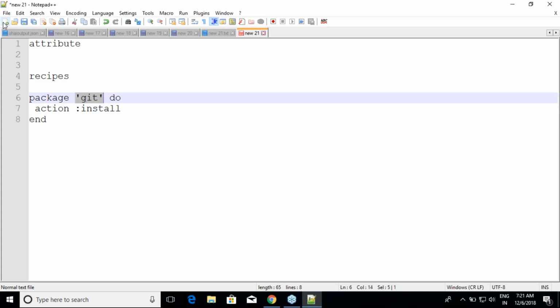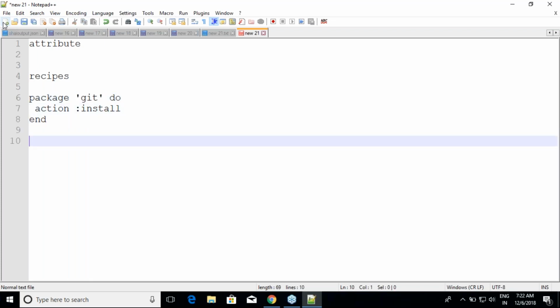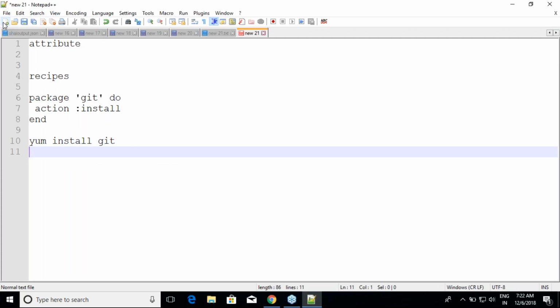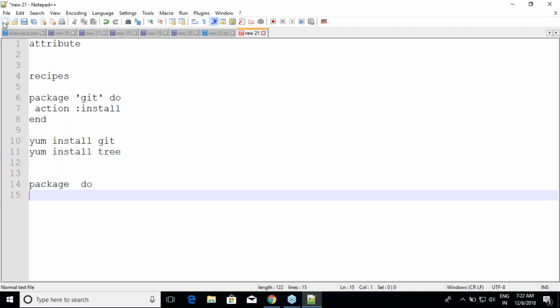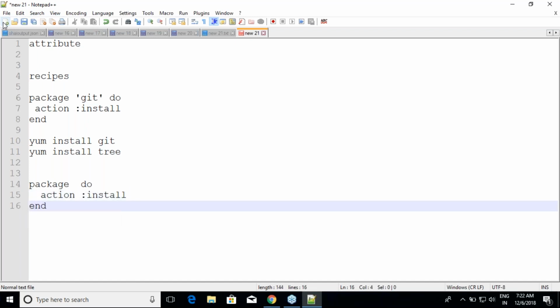So if I have to reuse, if I pass that package name from somewhere else, can I use that block to install anything? So for example, can I use this to replace all of these statements? Yum install git. Okay, on Red Hat, I'm just writing Red Hat versions first. Okay, yum install tree. So what is that I can do now? I have to just say that package something like some stuff over here, do action and install.